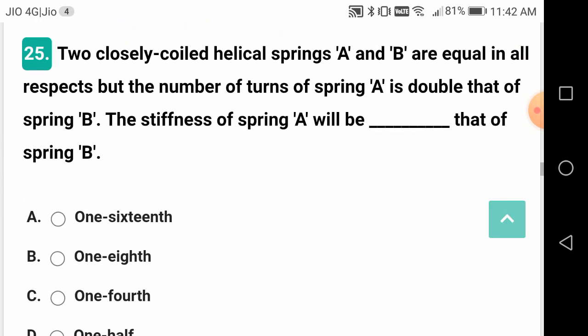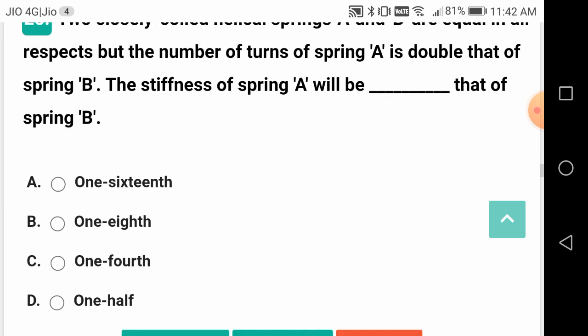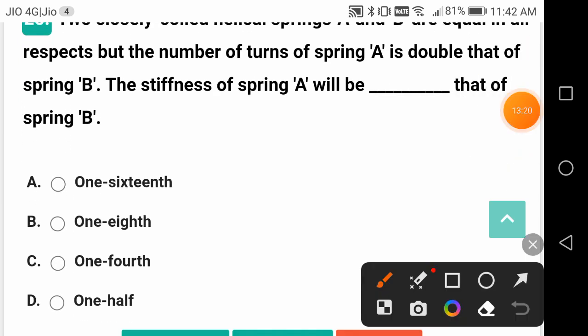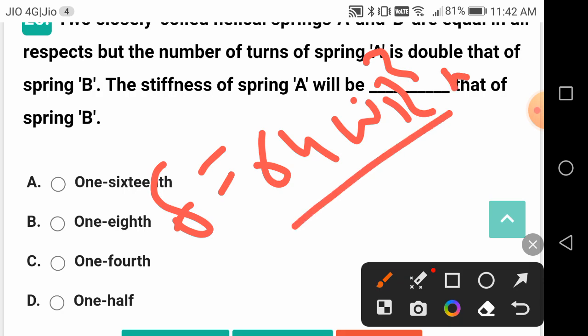Two closely coiled springs A and B are equal in all respects, but the number of turns of spring A is double that of spring B. The stiffness of spring A will be dash that of spring B. What is the deflection of the spring? Delta equals 64 WR cube N by G D to the power of 4.